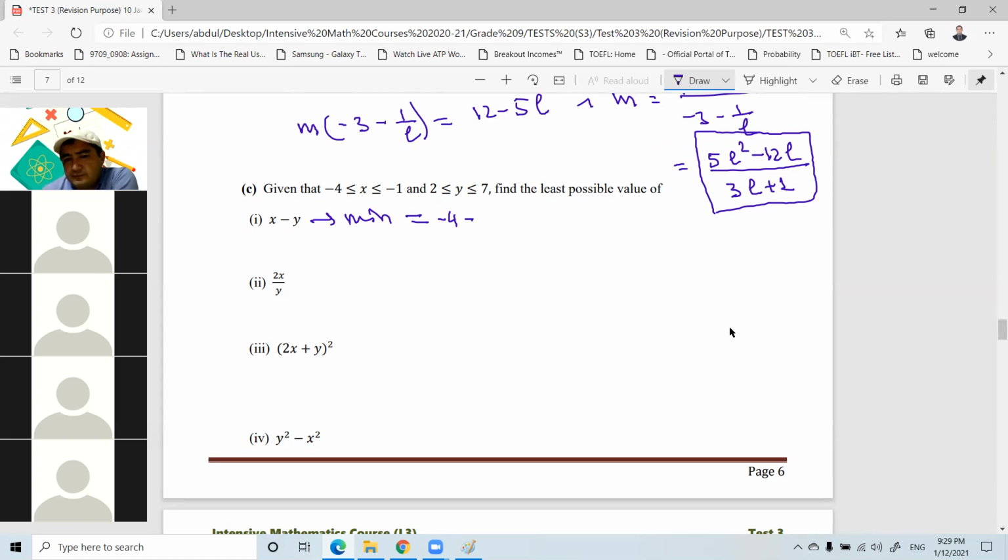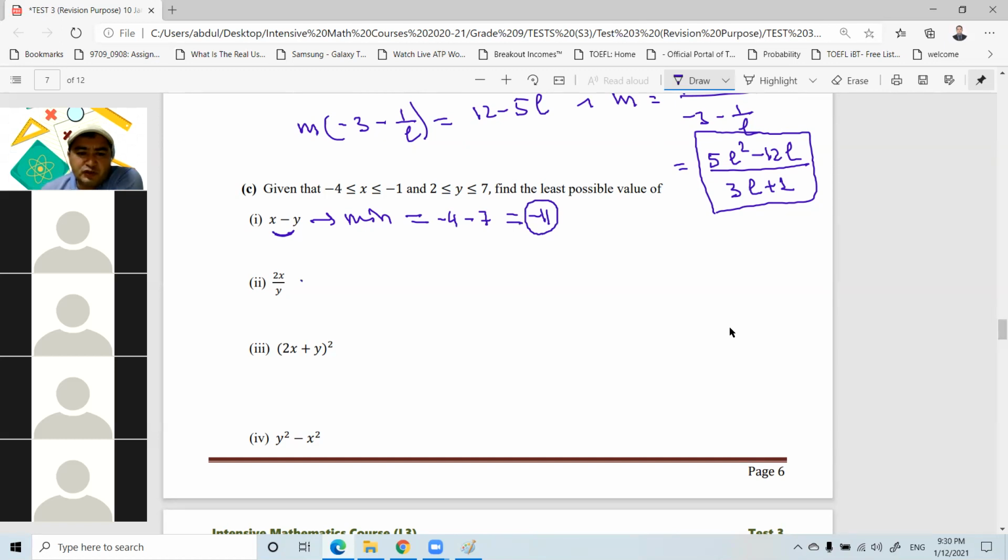Minimum or maximum? Because we are saying that the difference should be minimum. So for the difference to be minimum, x should be minimum, y should be maximum, right? Okay. So minimum value of x is -4. Maximum value of y is 7. So -4 minus 7. So the least possible value of this difference is -11.